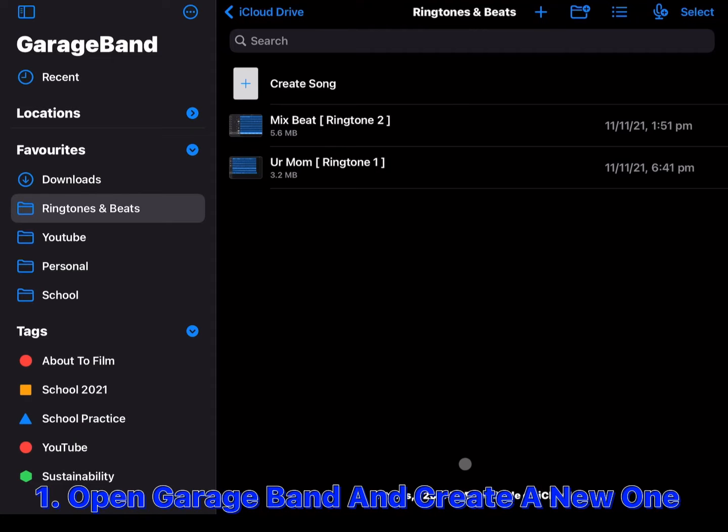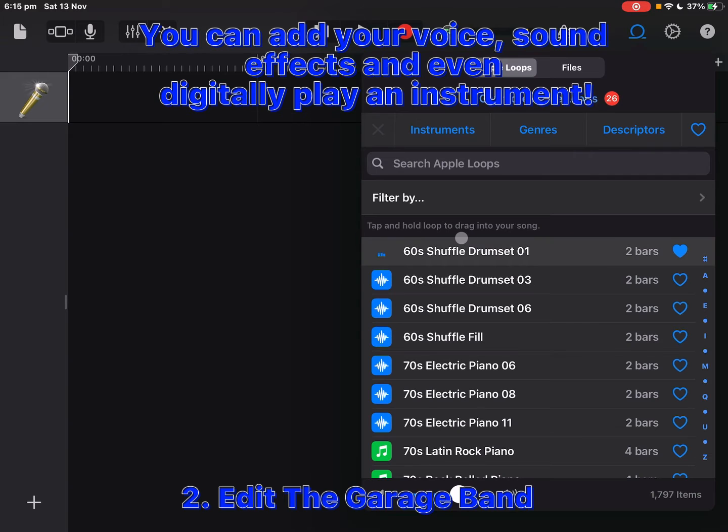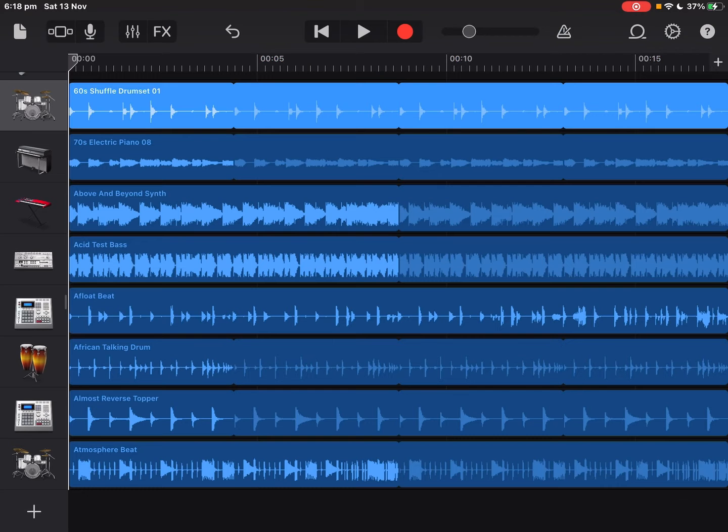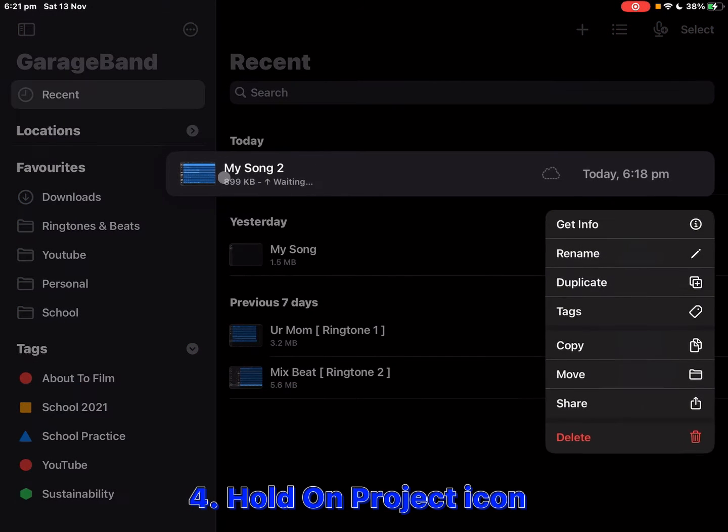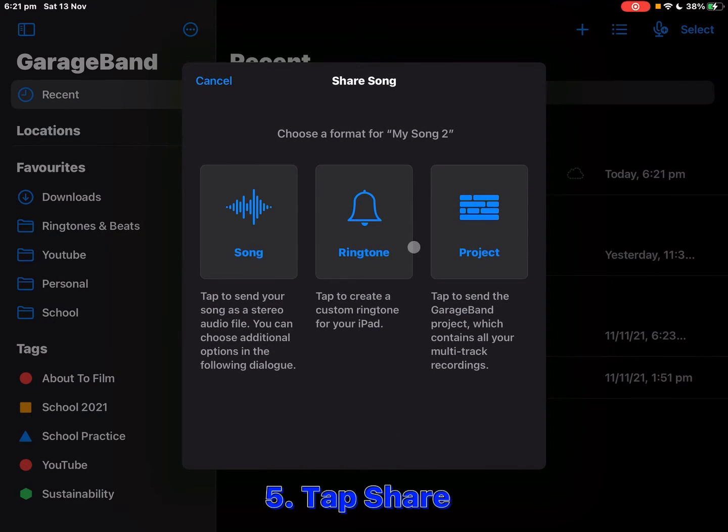The first thing you need to do is to create a GarageBand. Here's what I've got. We'll exit the GarageBand. We now hold on it and tap Share. You'll have the option to choose Ringtone.